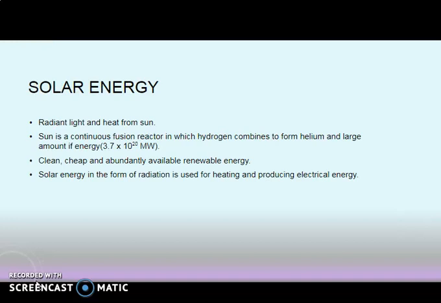Next is solar energy. It is a radiant light and heat from the sun. It is usually clean, cheap and abundantly available renewable energy. Solar energy in the form of radiation is used for heating and producing electrical energy. The sun is a continuous fusion reactor in which hydrogen combines to form helium and a large amount of energy.